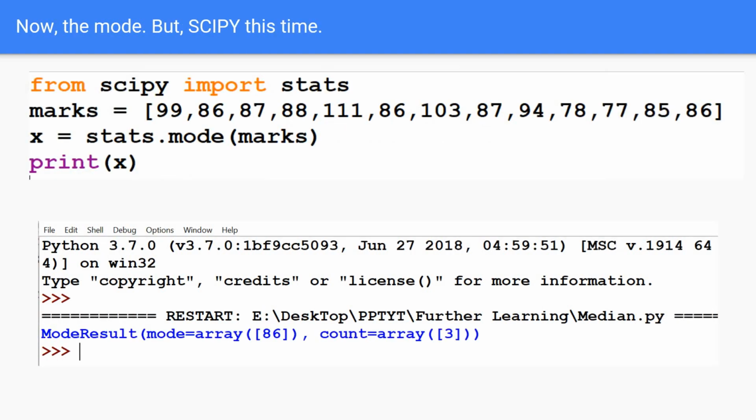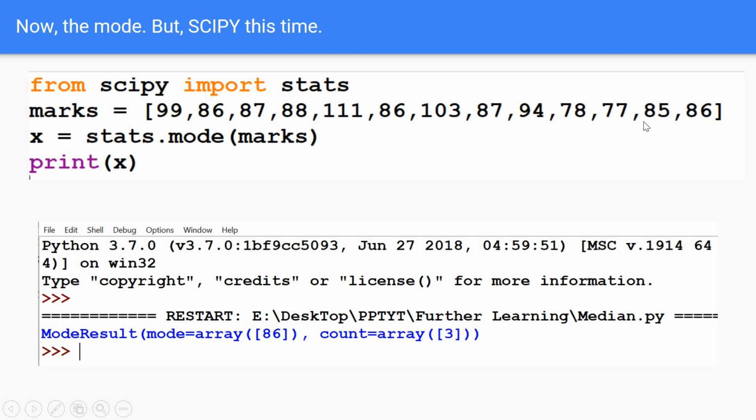Well, what is the third thing now? It is nothing but the mode. How do we get the mode? Simple. Here I am pulling Scipy. From Scipy, I import the module called stats. So this will tell you the maximum number of occurrences of a particular value. You can see that here 86 has occurred once, twice, and thrice.